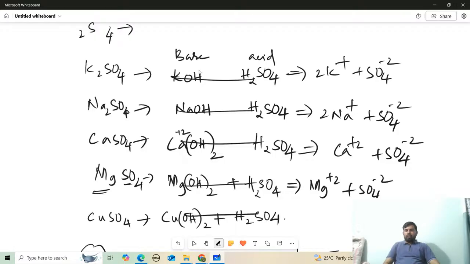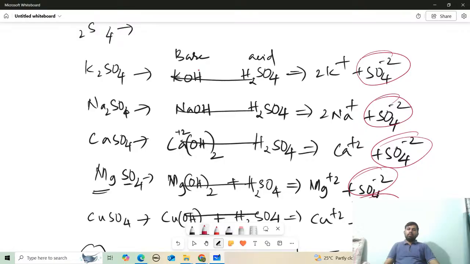Next we can write Cu plus 2 and SO4 minus 2. Now see what the common ions are, as we discussed earlier. If common ions are there, we can categorize them as similar salts. You can see here sulfate is common, right?